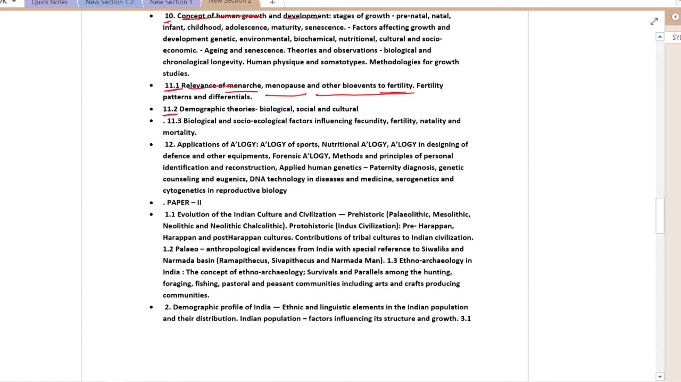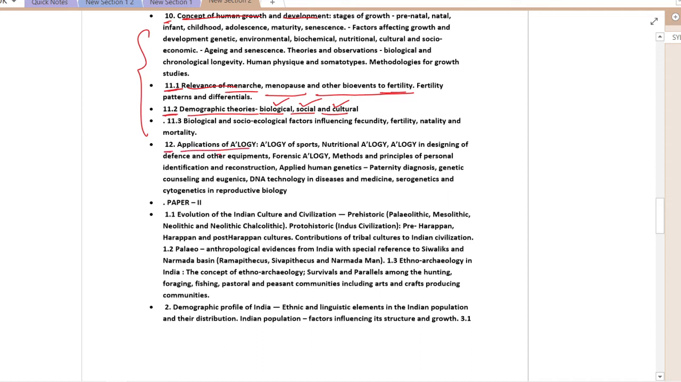In 11.2 we will be discussing demographic theory such as biological theory, social theory, and cultural theory. So these are the areas from where a lot of questions come. Physical anthropology and sociocultural anthropology fetch a lot of marks for a student, so it is very important to complete them on a priority basis.